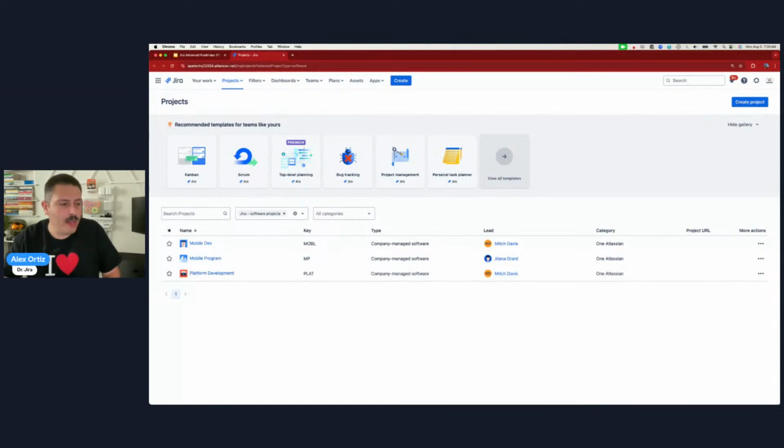I do want to make a quick disclaimer before we get too far. What I'm about to show you is very, very powerful stuff, but there's a huge caveat. One, I'm demonstrating this advanced roadmap capability in the cloud. If you're in data center, I do believe you have access to something called Portfolio or something like that.